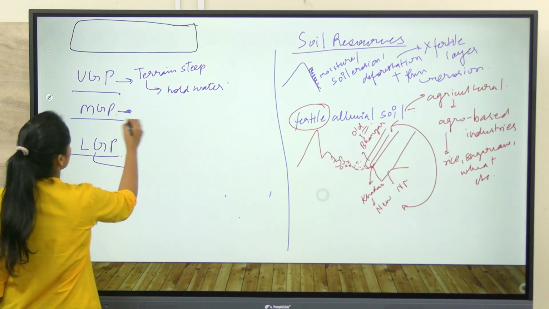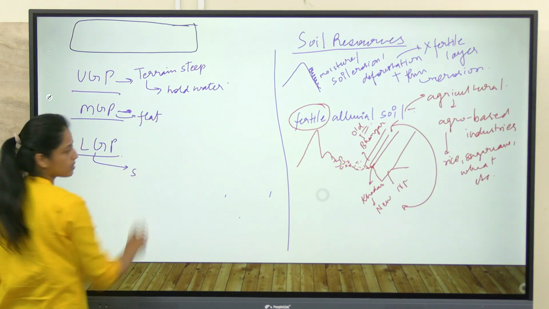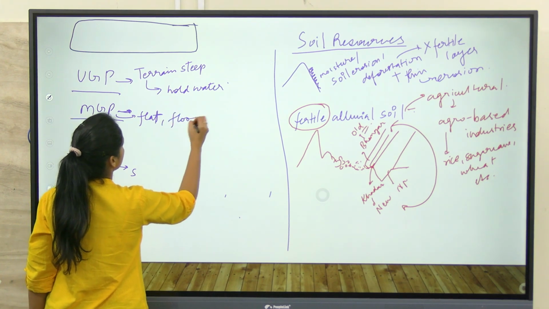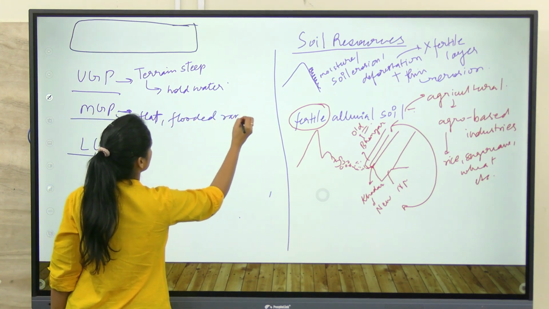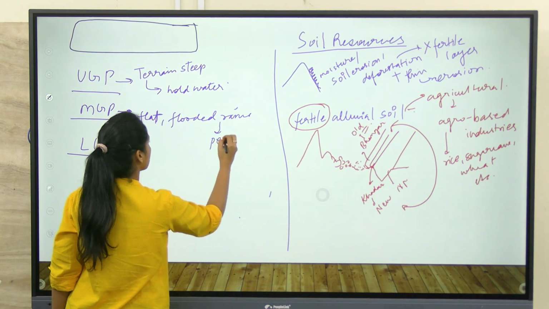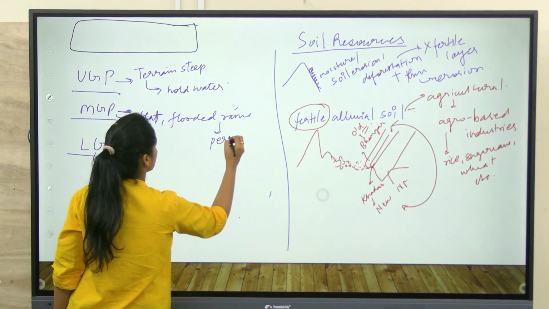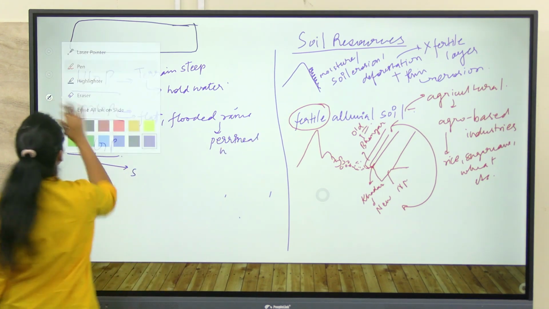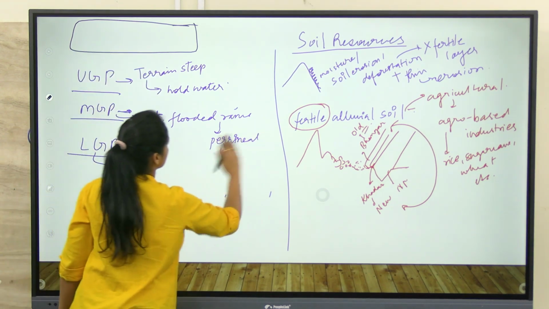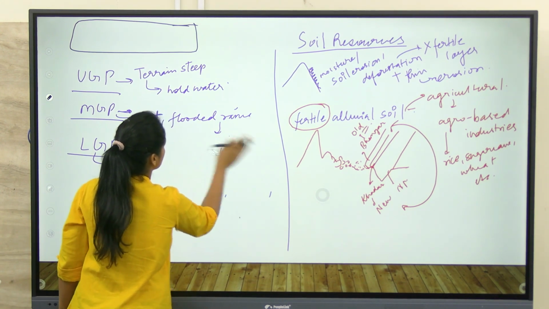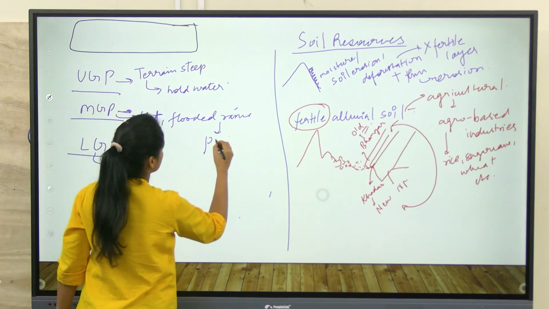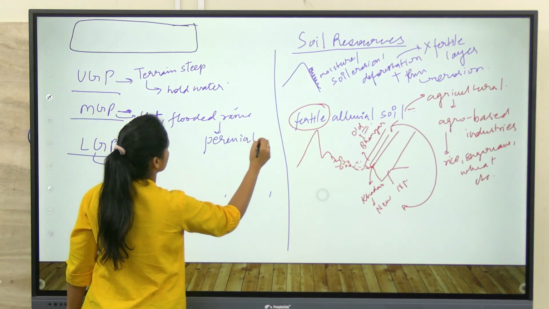And here the land becomes flat and the region is flooded by the rains, which are perennial in nature.